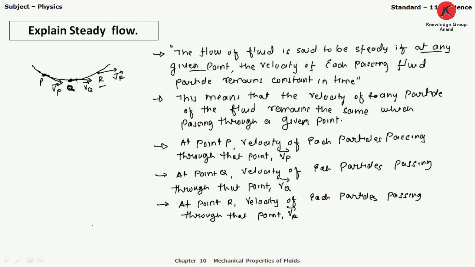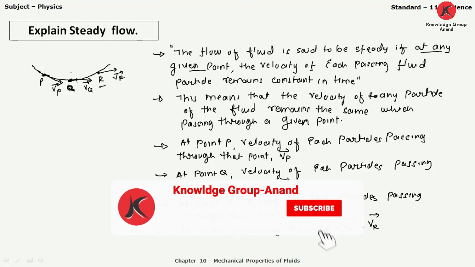So in that case, it is not necessary that Vp is equal to Vq is equal to Vr. Clear? At all the points, point P, point Q and point R, it is not necessary that the value of Vp is equal to the value of Vq is equal to the value of Vr. So this is the concept of streamline flow, right?